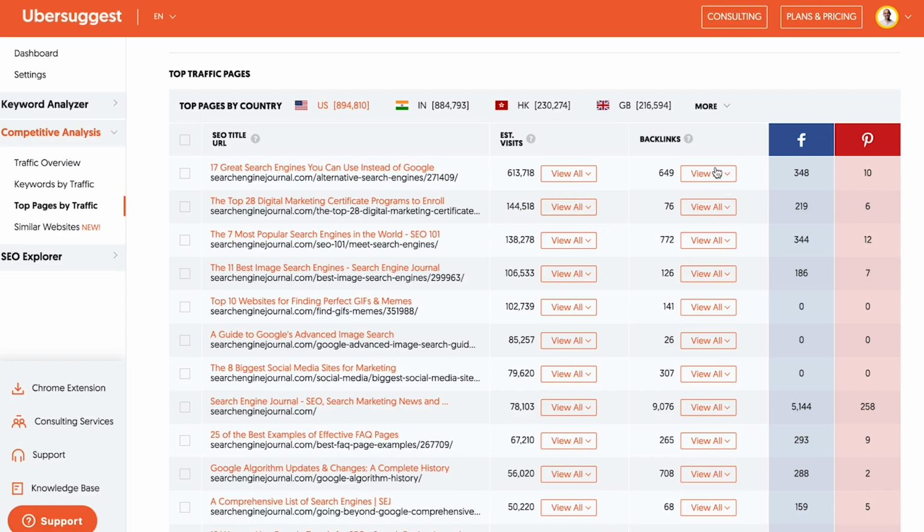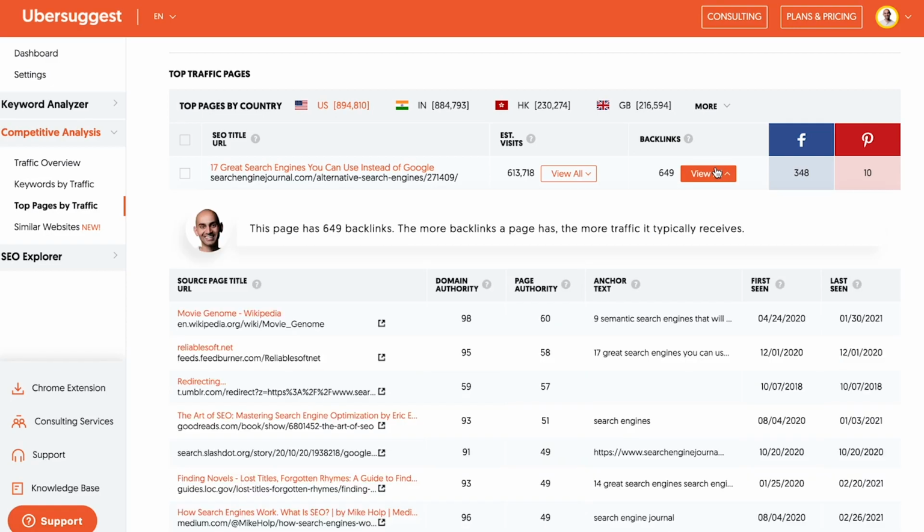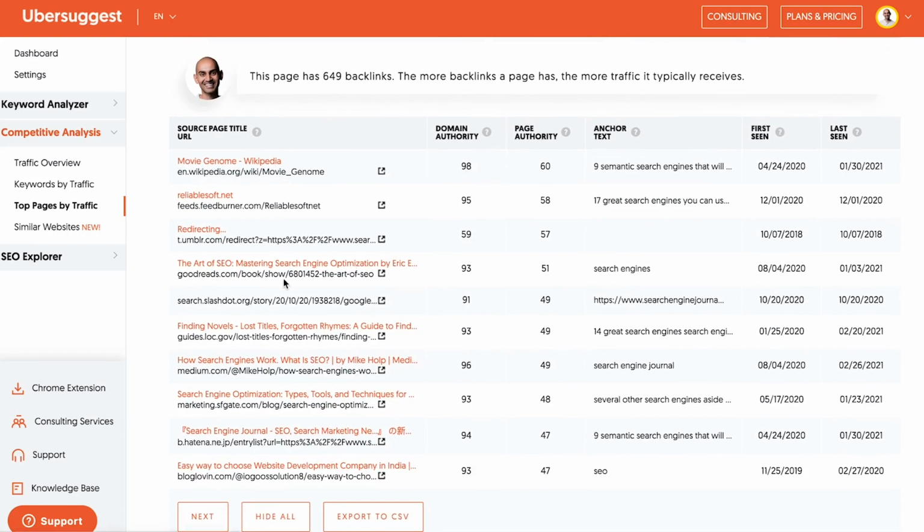And for each article, if you want some extra credit, look to see who links to them and do outreach. So for example, this one is from Search Engine Journal, 17 great search engines you can use instead of Google. I'll hit up the URLs, like I may hit up Goodreads, I may hit up Slashdot, this Medium, SFGate, and I'll hit up the authors and I'll just say, hey John, I noticed you linked to this article from Search Engine Journal that breaks down the 17 alternatives to Google.